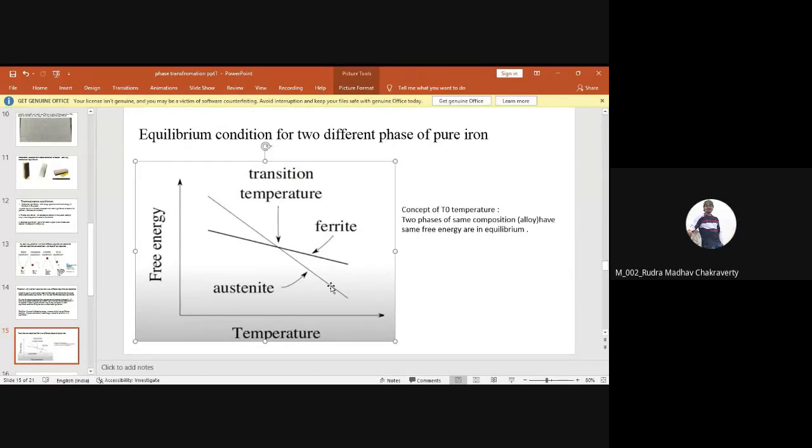So there is a concept called T0 temperature. You have to remember the T0 temperature. So what is the T0 temperature? Listen carefully. You should have two phases with the same composition in an alloy, which have the same free energy and are in equilibrium. So can you figure out what the T0 temperature is in this particular figure?